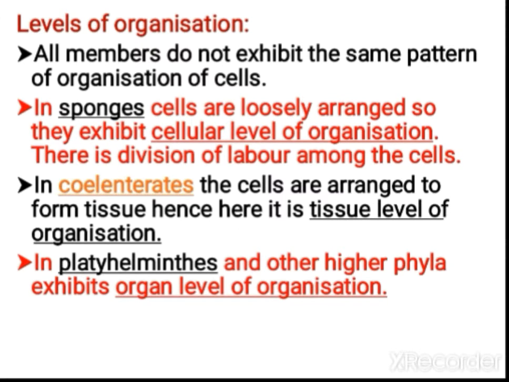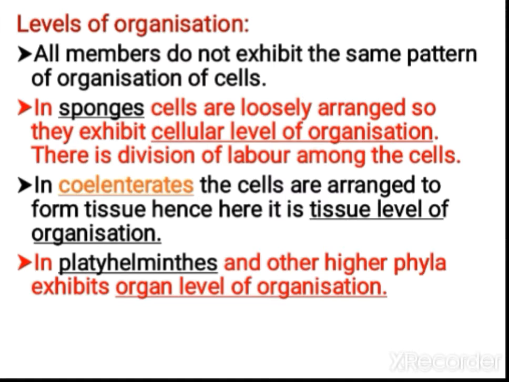So first let us see regarding the levels of organization. All members do not exhibit the same pattern of organization of cells. In sponges, cells are loosely arranged. So they exhibit cellular level of organization. They don't have organs or organ systems. Only they have cells, and the cells are aggregated together to form a sponge. So this level of organization you call a cellular level.